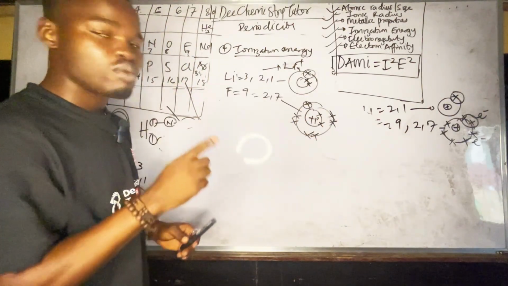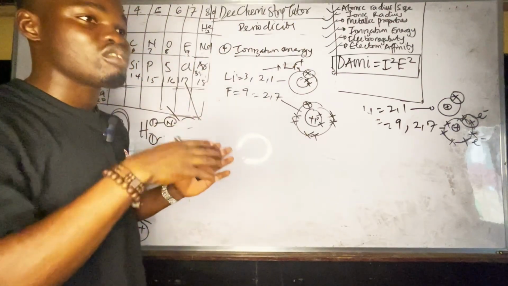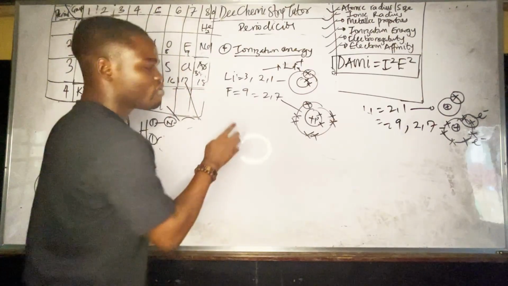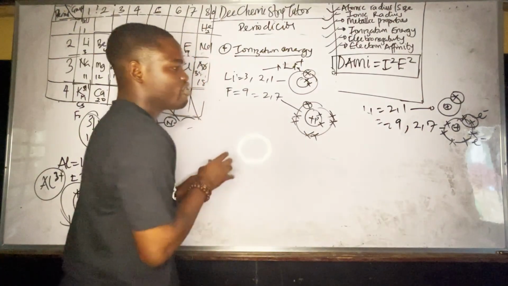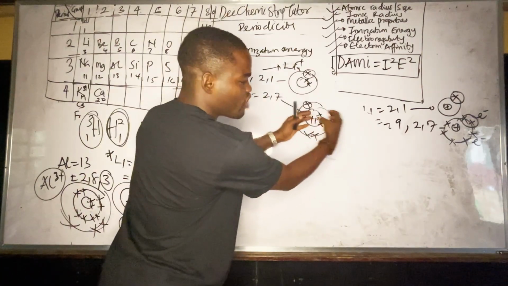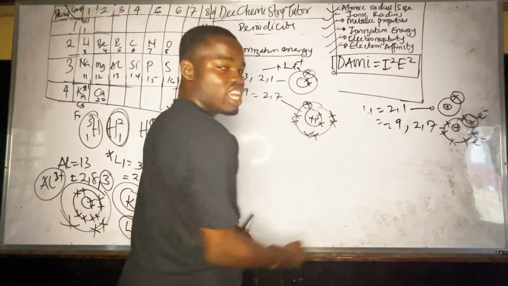Okay, very, very important. There are a lot of concepts about the shielding effect, the concept of screening, but I'm not going to bore you with so much stuff. Just take note of that. Very simple. I just want you to get it very well. The electrons here pull. There's a form of attraction. These are positive, these are negative. So it will be hard for you to remove an electron.